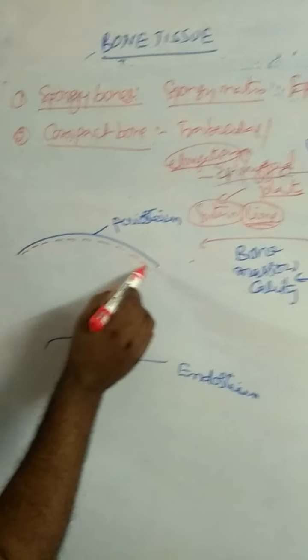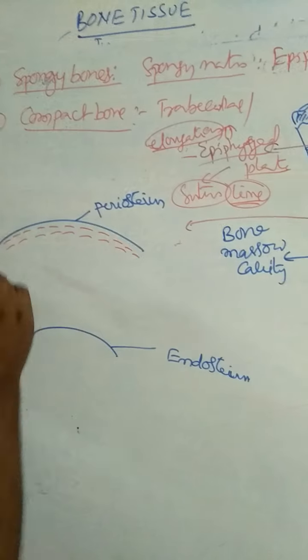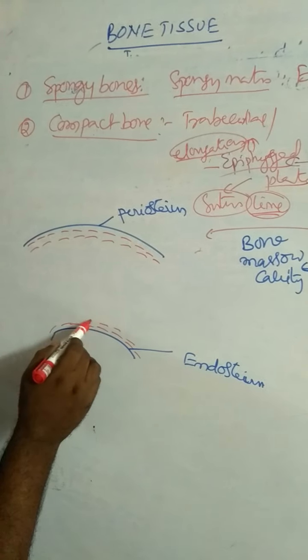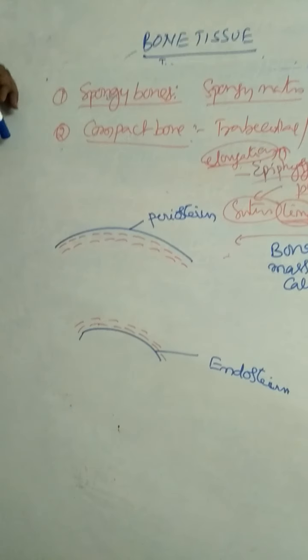These are the bone lamellae. There are different types of bone lamellae.